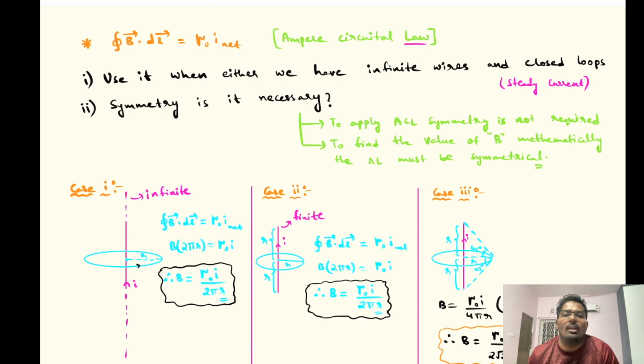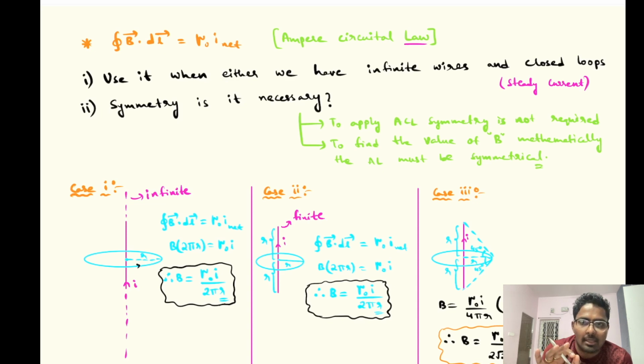We don't have that much mathematical capability to solve the integral B bar dot dL bar if the angle is continuously changing and we don't know how the angle between B bar and dL bar is changing. So basically we cannot do the mathematical calculation if the loop is not symmetrical. That is the only reason, to find the value of B.